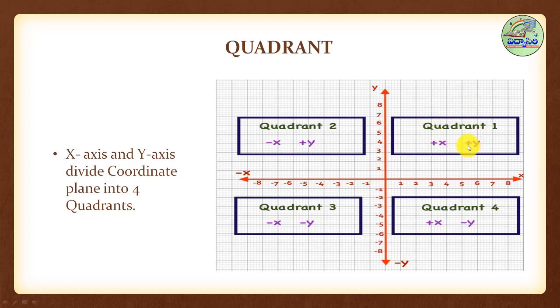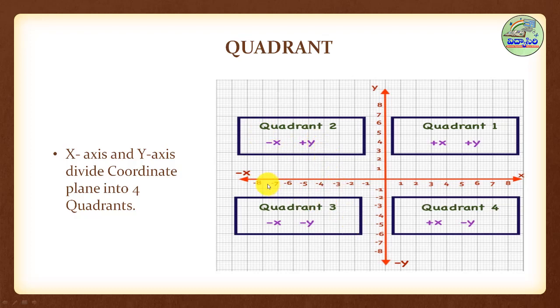In the first quadrant, both are positive, meaning x positive, y positive. Generally, we can denote it as plus, comma, plus. Go to the second quadrant. In the second quadrant, you take any point, for example, here, minus 2. X is minus 2, y is 8, meaning x negative, y positive. So generally, these points are minus, comma, plus in the second quadrant.